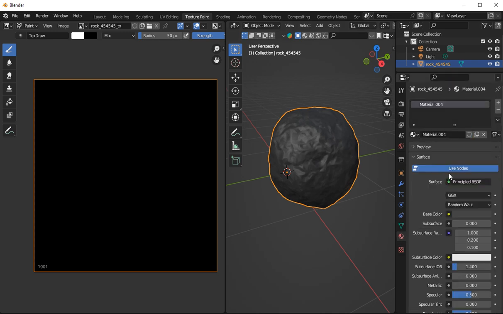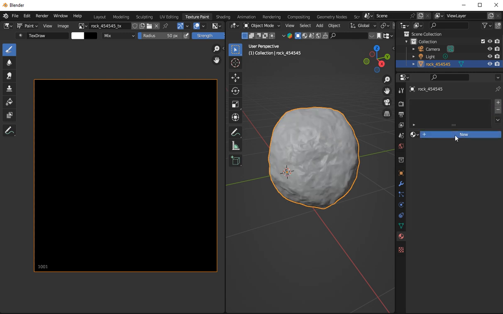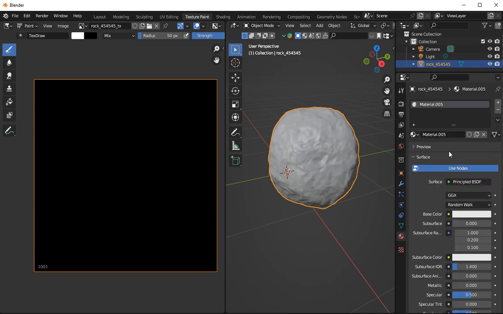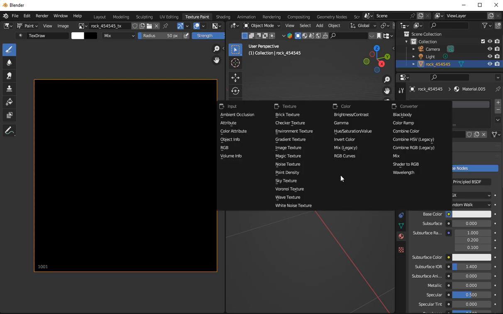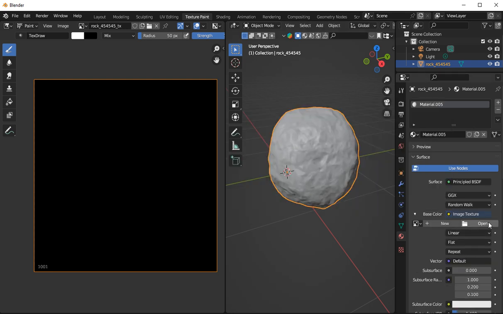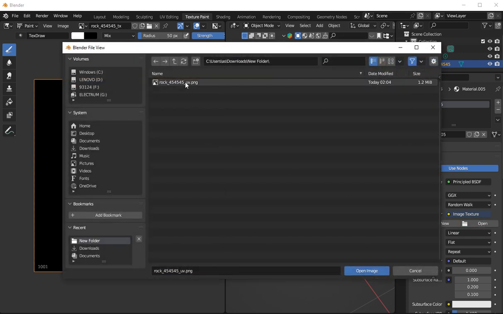Go here. We want to load the texture, so we're going to get rid of this texture. Go here, new. Now it's not a new texture because we've already got a texture. Just put a new one on it. Go here, go image, go open, loading. Now you see here where you go UV map. We go in here. Now if you notice, we don't.